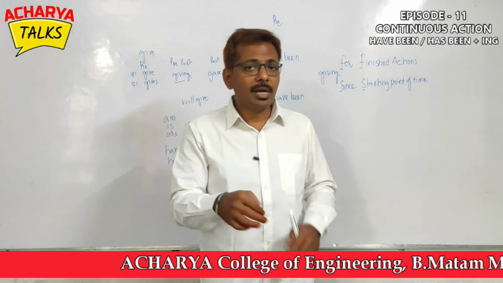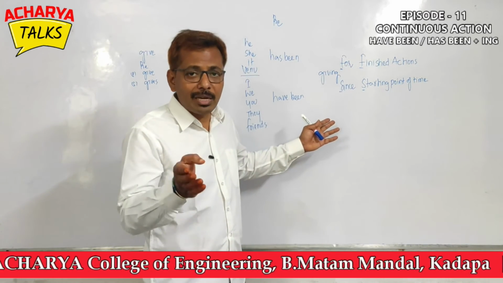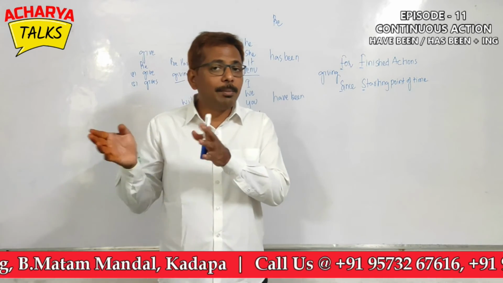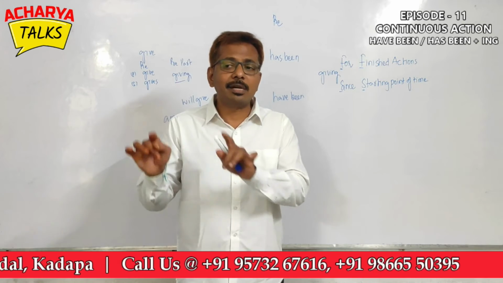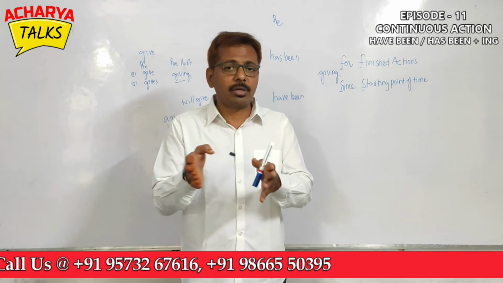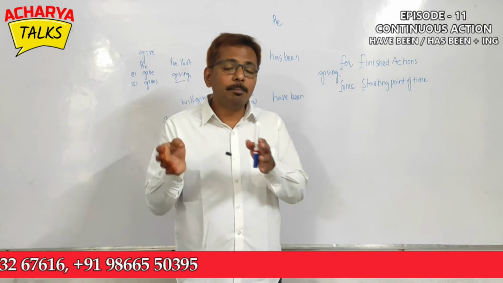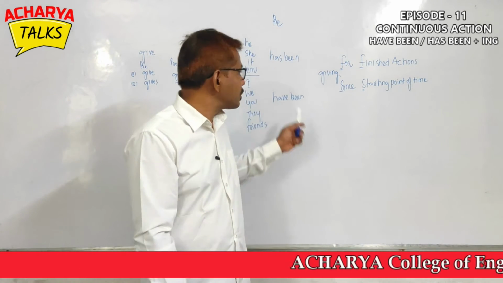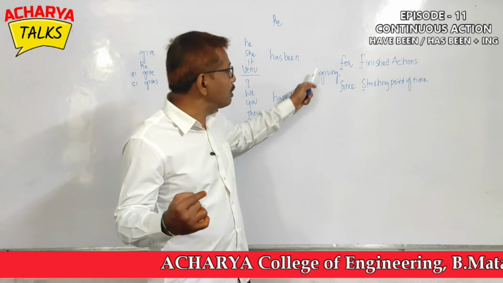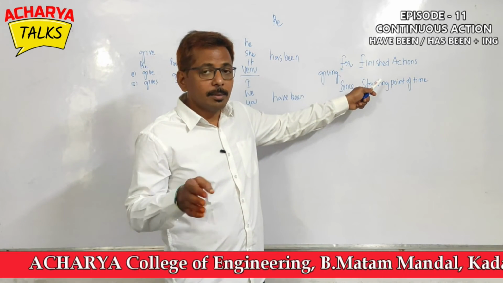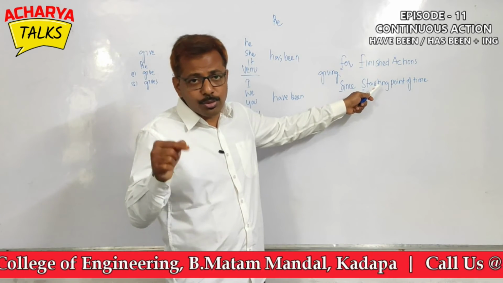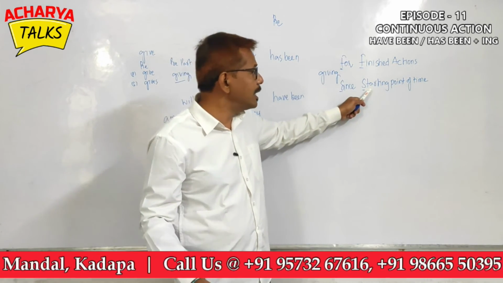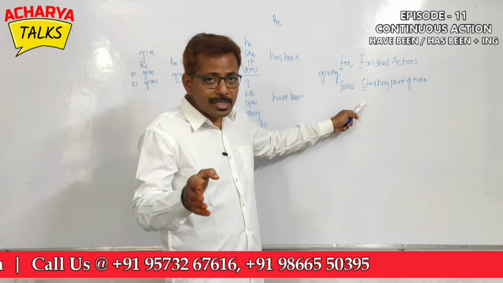Hope you understood, friends. And this is how we use the tense, okay, when time is indicated. So let me take the same examples. My mother is cooking. This clearly indicates that right now she is standing in the kitchen and cooking. But if I have to say my mother has been cooking for 20 years, then we use the structure my mother has been cooking for 20 years. But if you have to say my mother is cooking since 2000, the year 2000, then I'll say my mother has been cooking since the year 2000. Hope you are understanding, friends.